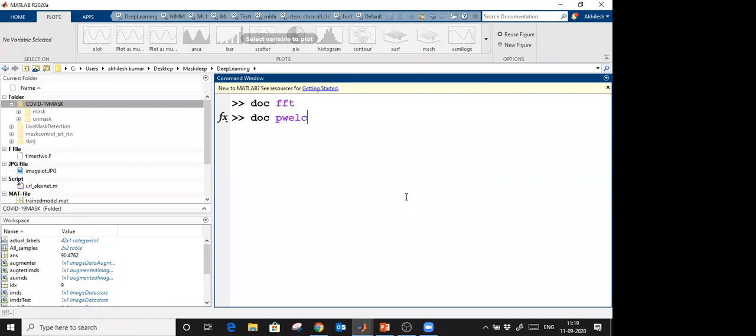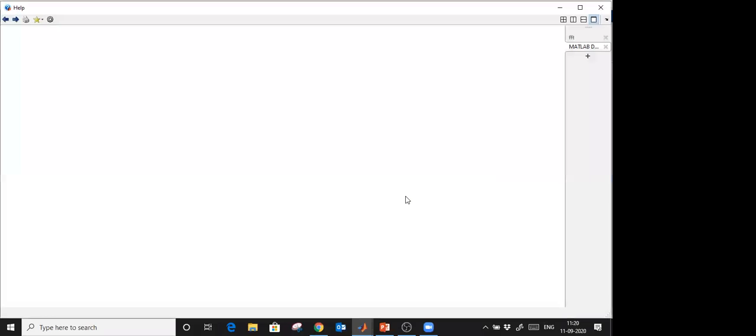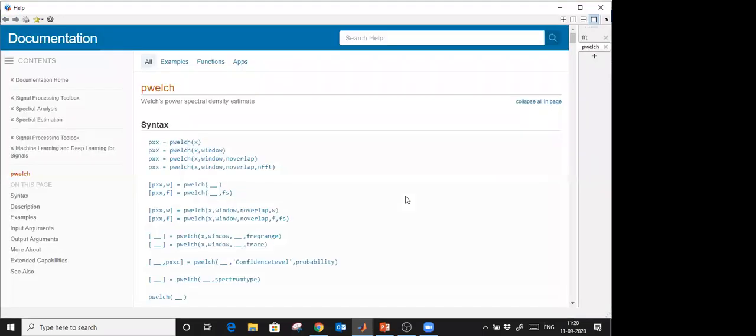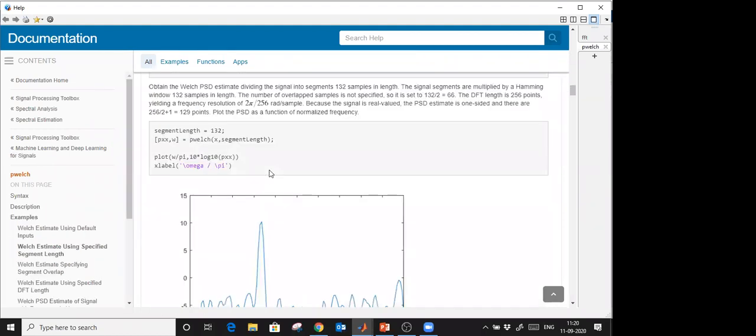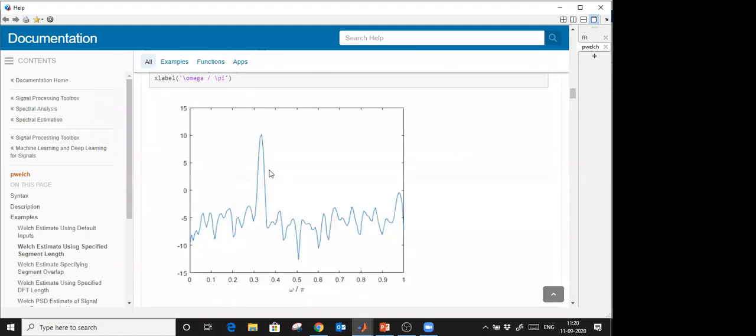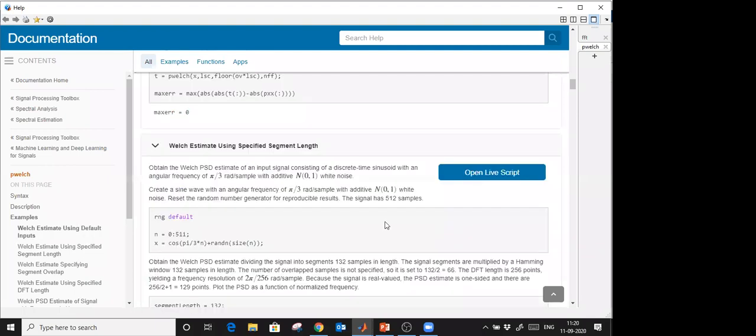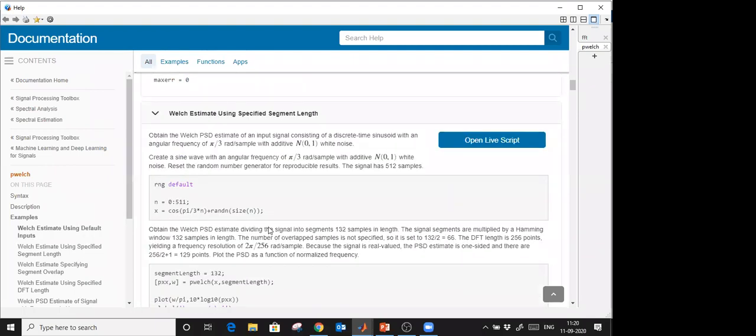So you can use PWelch also, you can use FFT also. PWelch is a part of digital signal processing. You can provide the window size, the number of non-overlapping data, and the number of FFT points. There are many functions. So I suggest if you have only basic MATLAB, go for the FFT, else you can go for the PWelch. And you see that is the Fourier transform in the frequency domain.